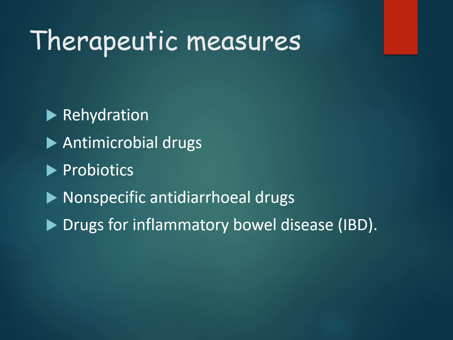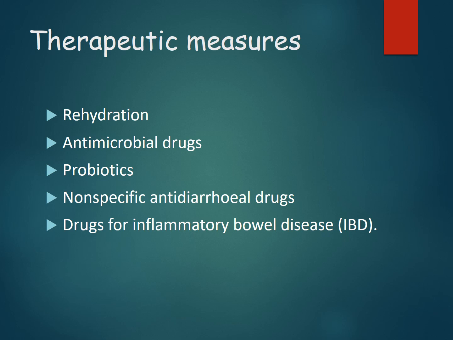The second part is antimicrobial drugs. When I described the normal physiology, I told the last factor is some microorganisms. So if we confirm the diarrhea is due to microorganisms by examining the stool or something else, we can treat with specific antimicrobial drugs.